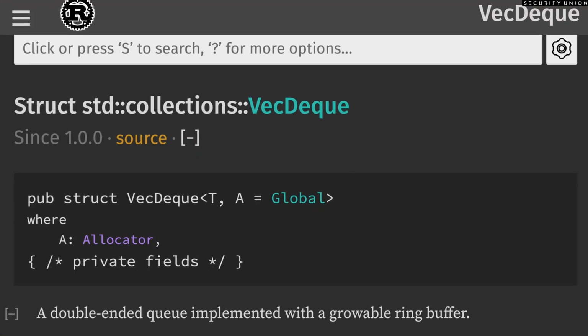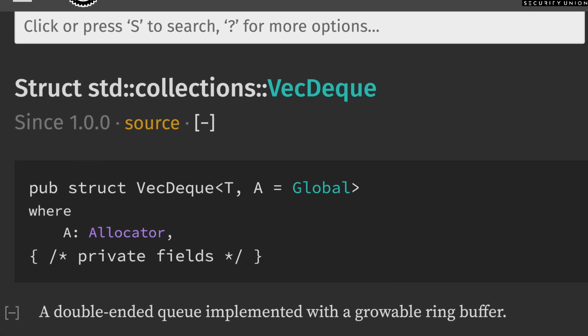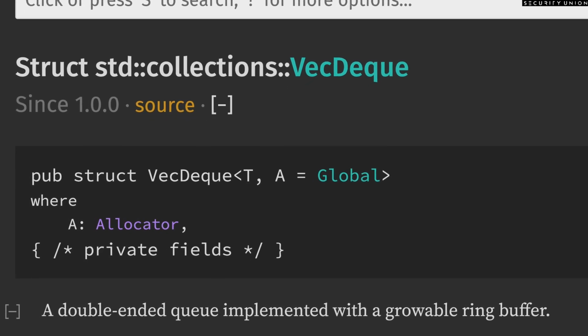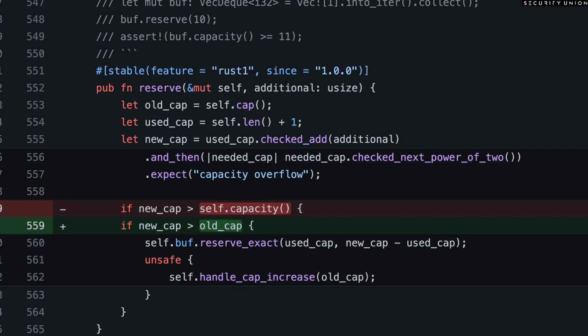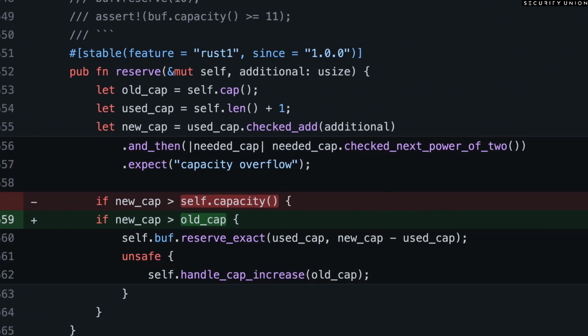Here we have an example of a data structure called VecDeque, which is a double-ended queue implemented with a growable ring buffer. The problem was that calling reserve ended up calling unsafe code, which caused a seg fault. This particular error has been squashed, but there are probably others out there.